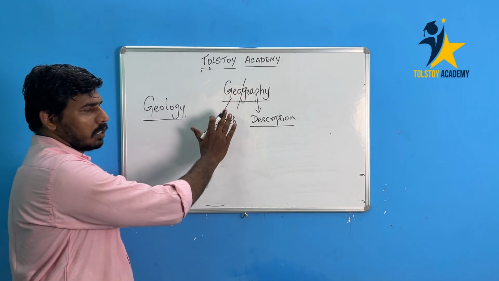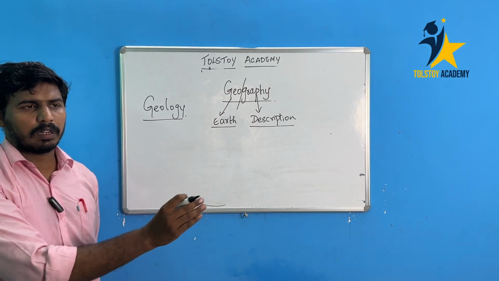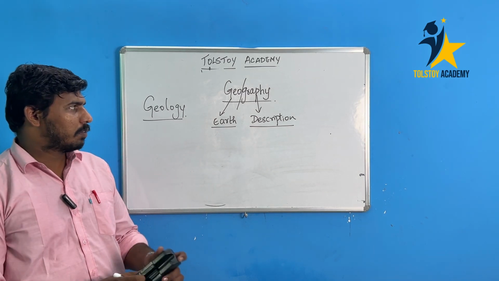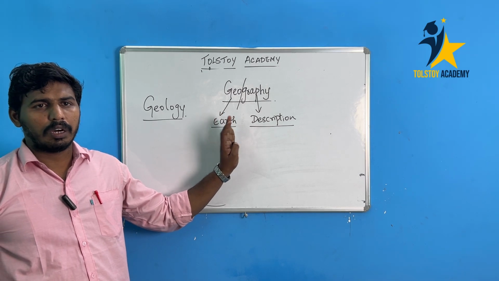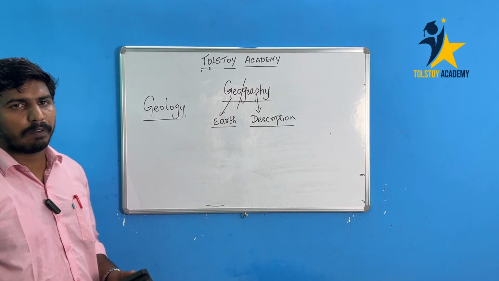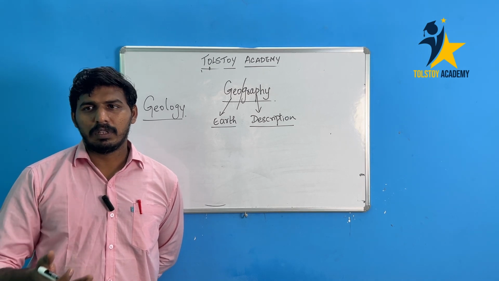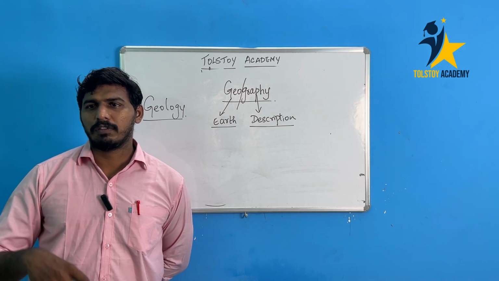So our syllabus, UPSC syllabus or state level public Group 1 syllabus, whatever that is, is confined only to geography: earth's description, an overview about the earth. That is what is happening above the surface of the earth. We are not going to discuss below the surface of the earth.